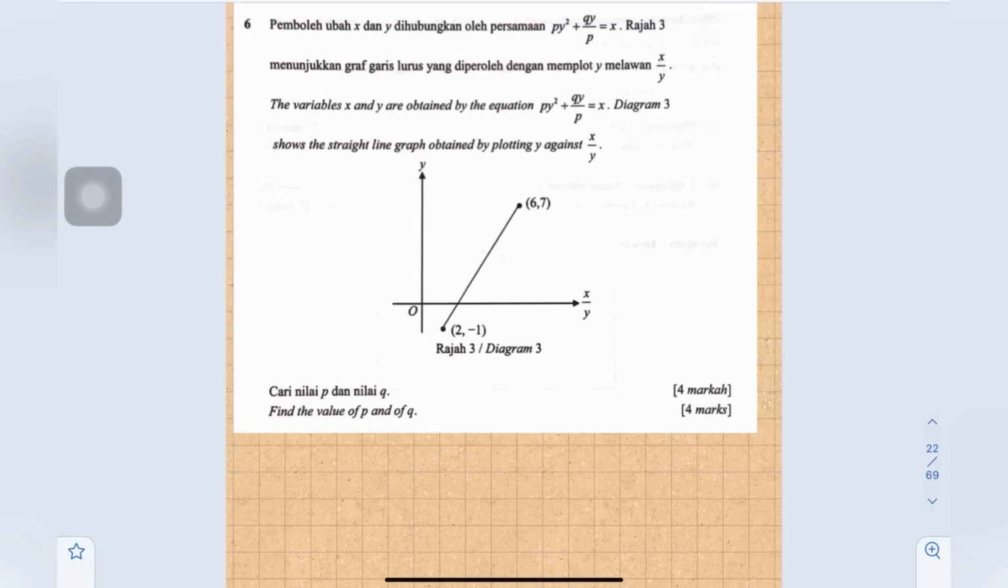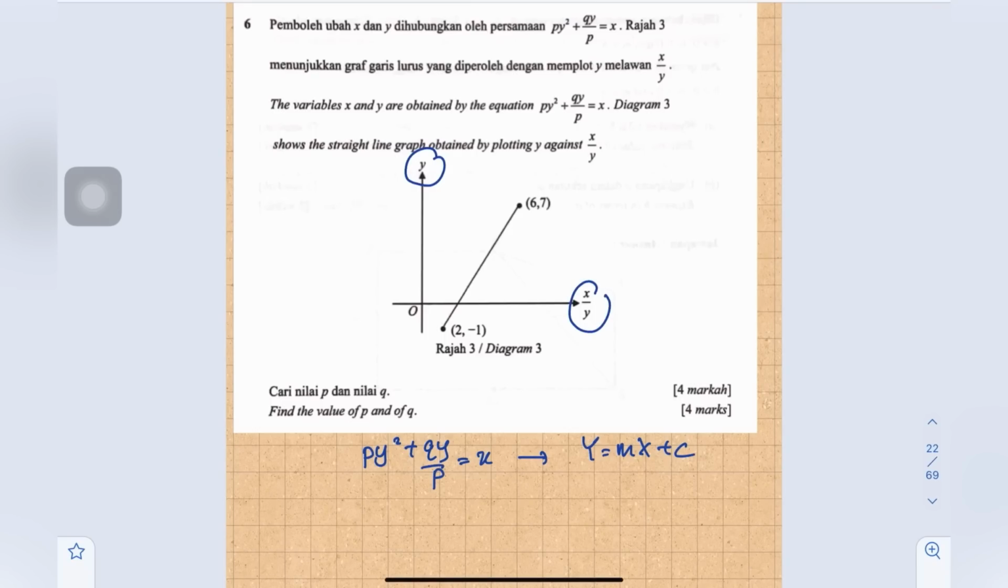Number 6. The variables x and y are related by the equation py squared plus qy over p equals x. Diagram 3 shows the straight line graph obtained by plotting y against x over y. Find the value of p and of q. Okay, so this is the topic of linear law, meaning that we need to reduce the given equation from non-linear to linear. So start from py squared plus qy over p equals x. Then we are going to convert to big Y equals m big X plus c. Given the clue here, big Y is y and big X is x over y.